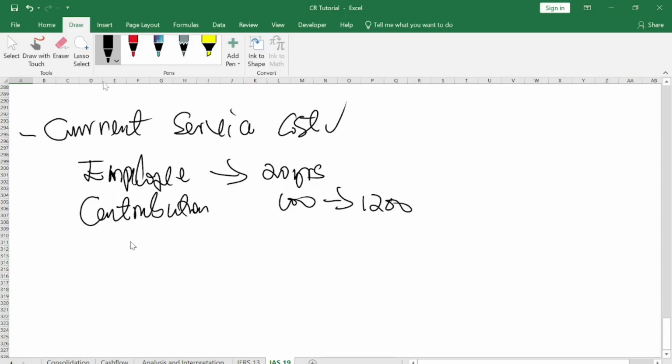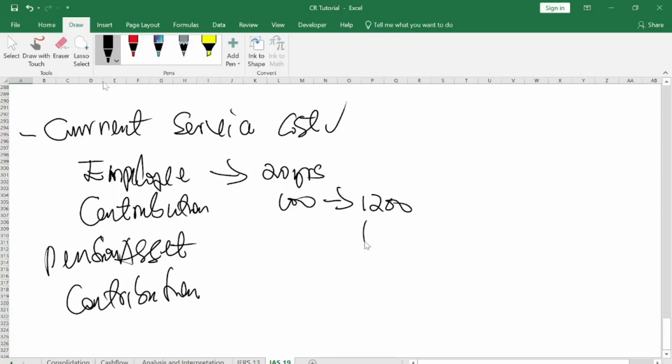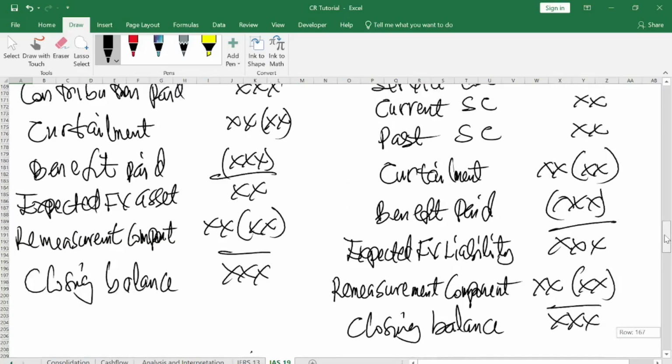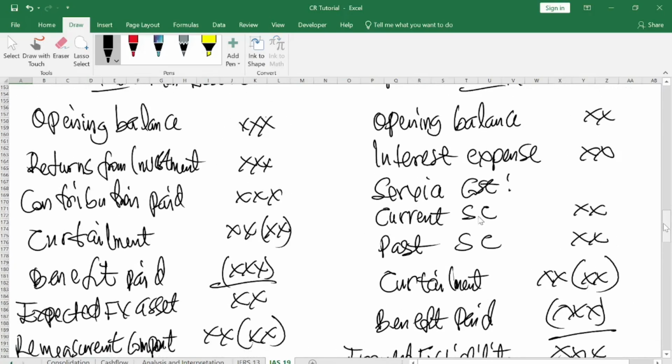So once the pension asset is receiving the money as contribution, you see that the pension liability will go up under the pension liability as current service cost. So if it is 1,200 here, then the current service cost qualified to receive 1,200 here. That is the meaning of the current service cost in here, what you see here.